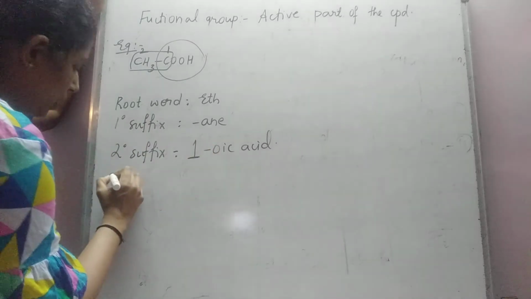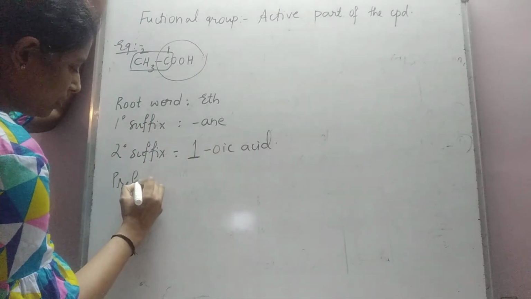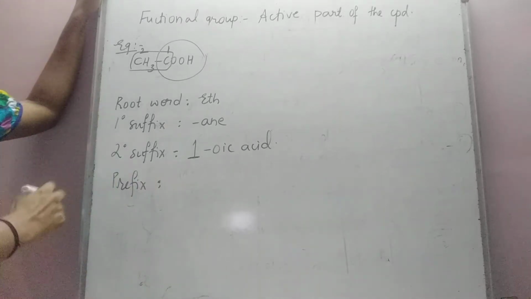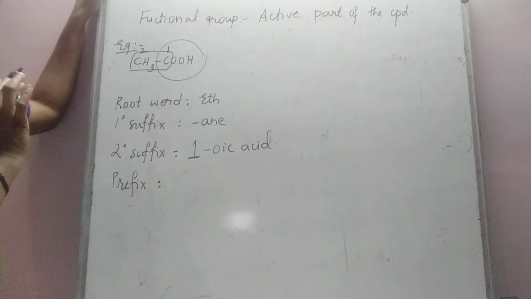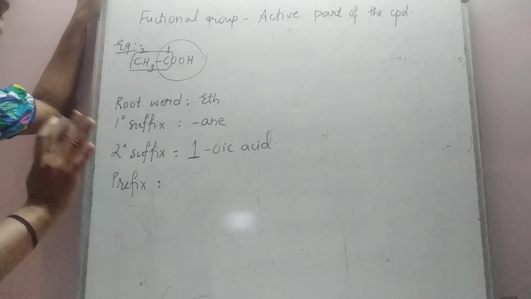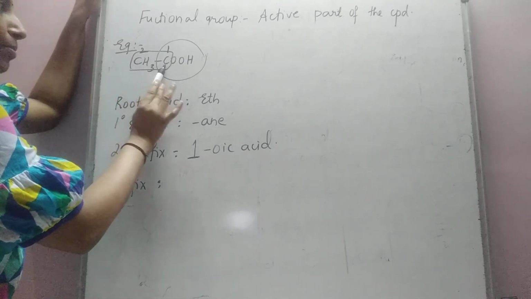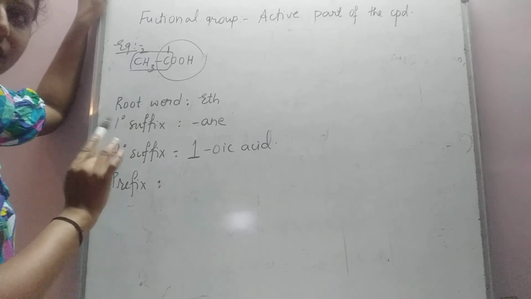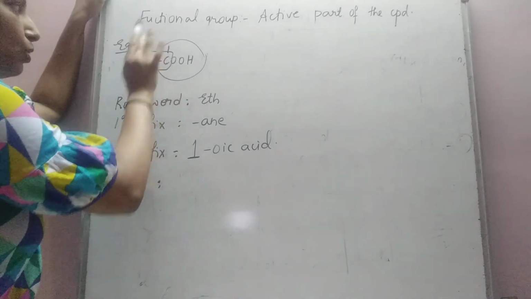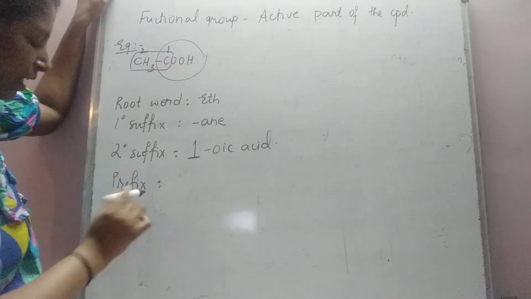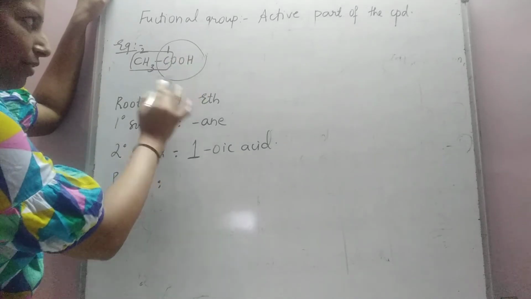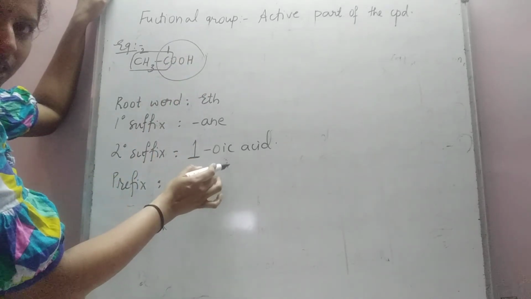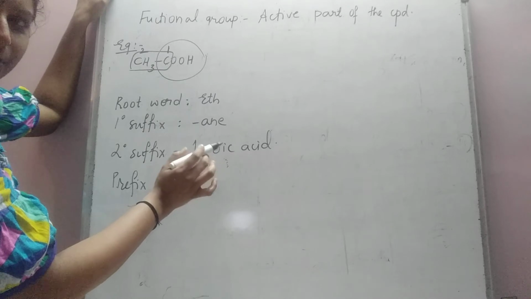Now what about the prefix? Is there any part which has remained unnamed so far? This part has been named. Is there any other branch that is remaining? No, other than the parent chain, no. This is not a branch, okay? This is a functional group which has been named here. Any part that has remained unnamed?